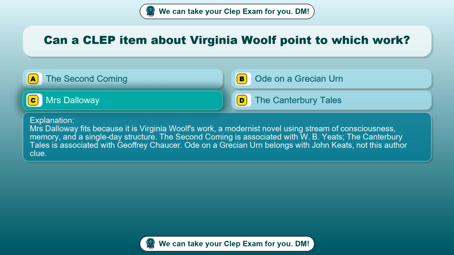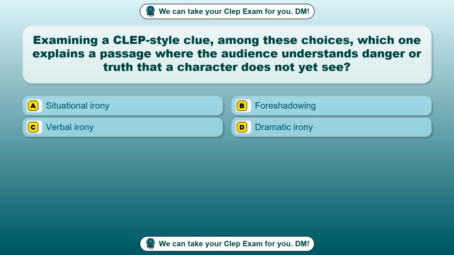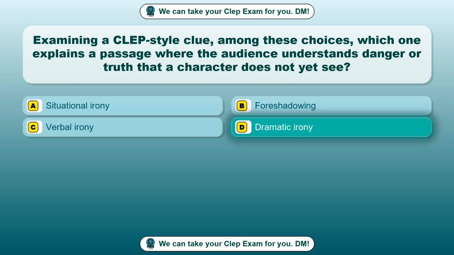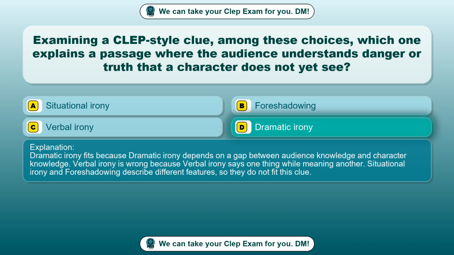Clue. Question 16. Examining a CLEP-style clue among these choices, which one explains a passage where the audience understands danger or truth that a character does not yet see? Option A, situational irony. Option B, foreshadowing. Option C, verbal irony. Option D, dramatic irony. The correct answer is option D, dramatic irony. Dramatic irony fits because it depends on a gap between audience knowledge and character knowledge. Verbal irony is wrong because verbal irony says one thing while meaning another. Situational irony and foreshadowing describe different features, so they do not fit this clue.